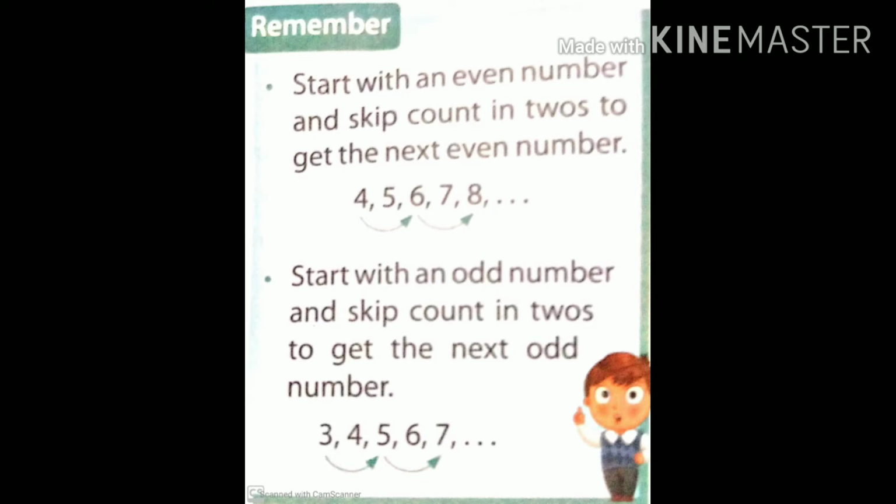So 5 is the next odd number. Like that, after 5, if we count in twos, we will get 7. So 7 is an odd number. Start with an odd number and skip count in twos to get the next odd number. Remember this.